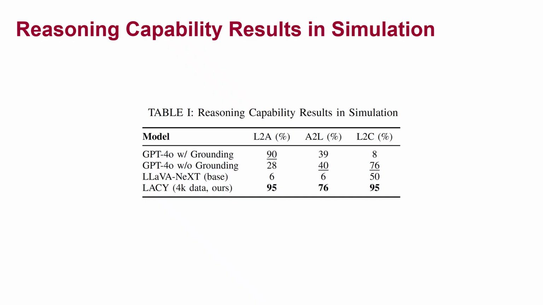We found that general-purpose models like GPT-4o and the base LLaVA-NeXT model struggle with precise spatial grounding from a single image, leading to poor performance. However, when provided with explicit grounding information, GPT-4o achieves near-perfect results, demonstrating its powerful reasoning capability when ambiguity in object grounding is removed. Our fine-tuned LACY model significantly outperforms the baselines, showing the effectiveness of our training approach.